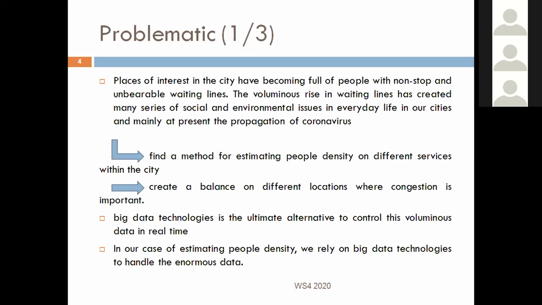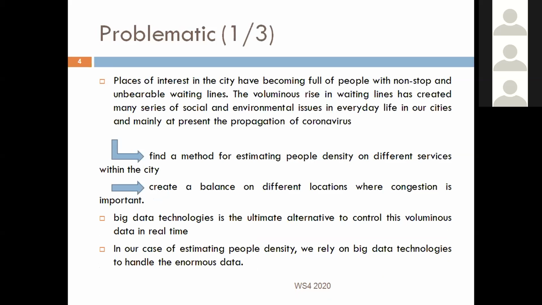Places of interest in the city have become full of people with non-stop and unbearable waiting lines. The voluminous rise in waiting lines has created many series of social and environmental issues in everyday life in our cities, and mainly at present the propagation of coronavirus.